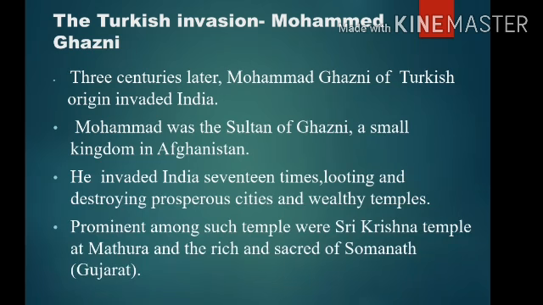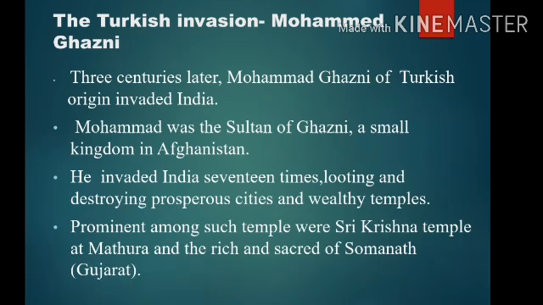He invaded India 17 times, looting and destroying prosperous cities and wealthy temples. So, Muhammad Ghazni attacked India 17 times, not one or two.